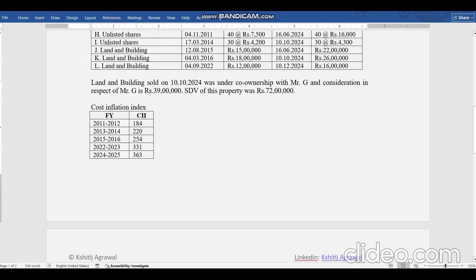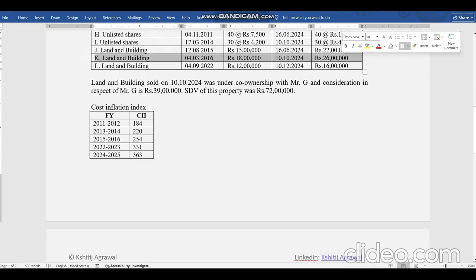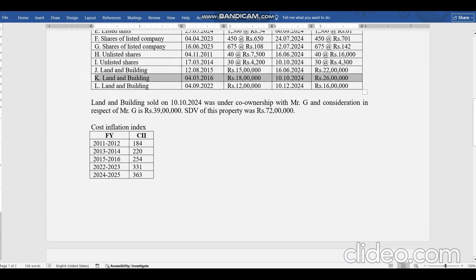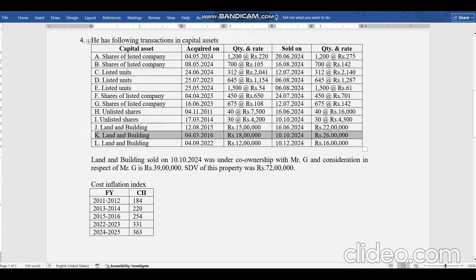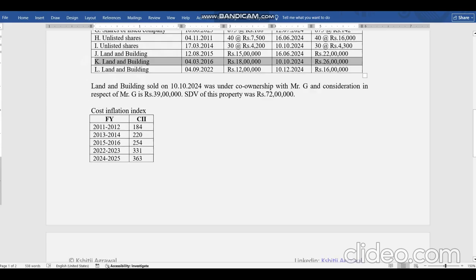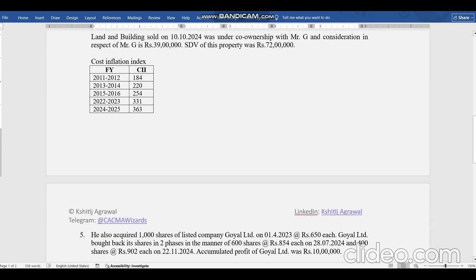This land and building, in point K, if you see, there is a land and building sold by him on 10/10/24. So for this there is an extra point that co-ownership is there with Mr. G, and consideration in respect of Mr. G is 39 lakhs. So this means that whatever 26 lakh is mentioned and whatever amounts are mentioned over here, it is for Mr. A and not for any other person. It is not cumulative with any other person in co-ownership. And SDV of the property is 72 lakhs. This is the capital gain point. We'll see, cost inflation index is given for different years for different parameters.